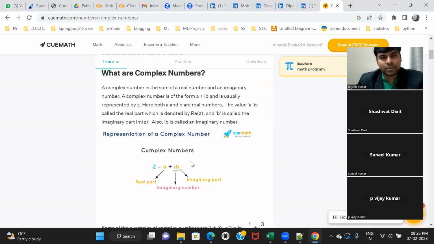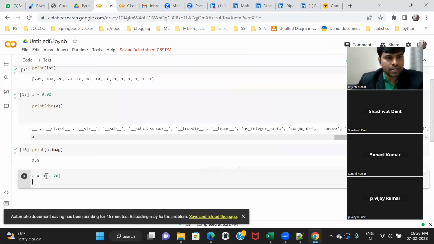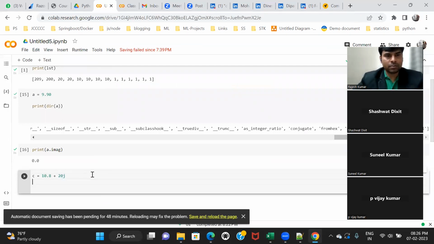So in data science, we don't use complex numbers. Don't worry. But if Python has given you complex numbers and you need some mathematical calculation, you can use it. If I talk about mathematics, a complex number has two parts. The first part is called the real part. It can be any integer. I think it can be a fraction as well. For example, 10.8. Fractions are possible.